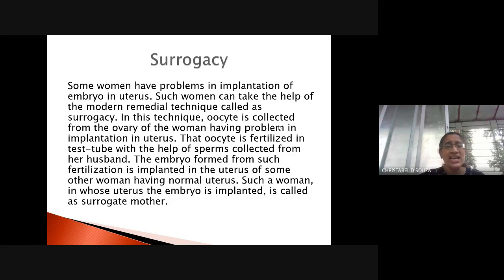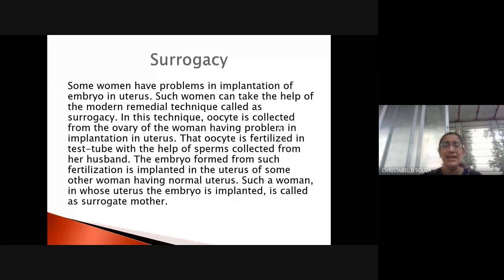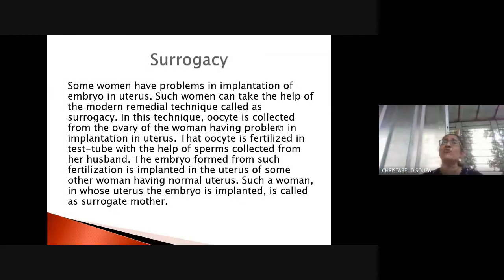The oocyte is collected from the ovary of the woman. Now, this is from the mother who wants to have a child, right? This oocyte is fertilized with the sperms collected from her husband only. The embryo formed is implanted in the uterus of another woman who has a normal uterus.